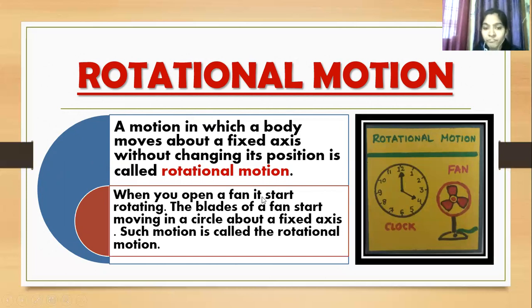So when you open a fan, it starts rotating. As you switch on the fan, it starts rotating. The blades of a fan start moving in a circle. So if you open this, the blades of the fan start moving in a circle about a fixed axis. See, this distance does not change. So this type of motion is called rotational motion. Same in the clocks, the hands of the clock. Is it clear?